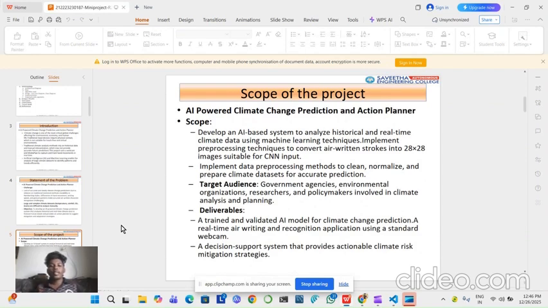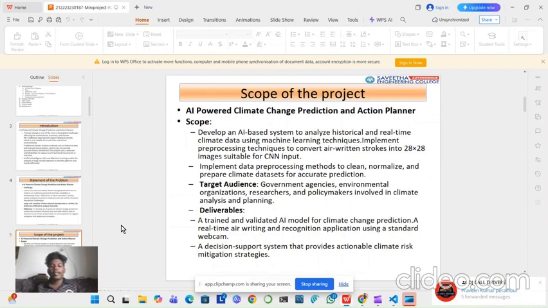AI-powered climate change prediction and action planner. Scope: develop an AI-based system to analyze historical and real-time climate data using machine learning techniques. Implement pre-processing techniques to convert hand-written strokes into 28 by 28 images suitable for CNN input. Implement data pre-processing methods to clean, normalize, and prepare climate datasets for accurate prediction. We want to target audience such as government agencies, environmental organizations, etc.